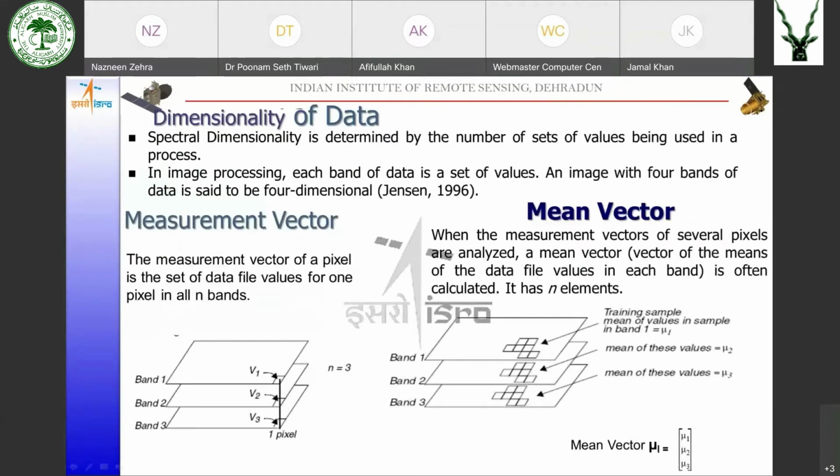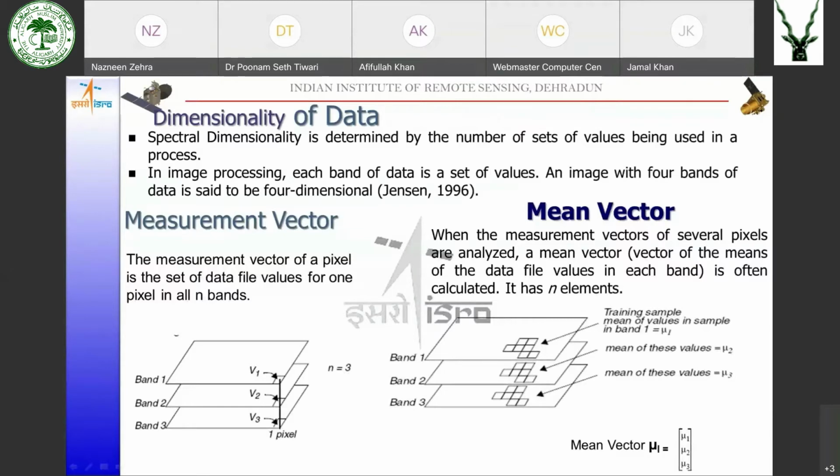Okay, now before going into the details of image classification, let us talk about a few terms that we would be using in our session. The first term is dimensionality of the data. So this spectral dimensionality is determined by the number of sets of values being used in a process.